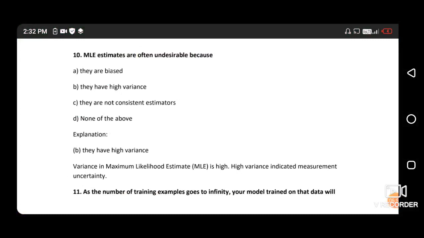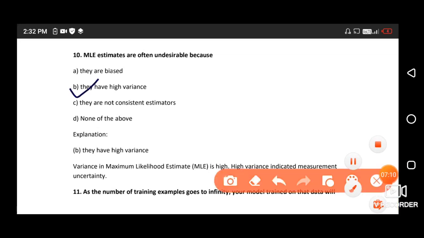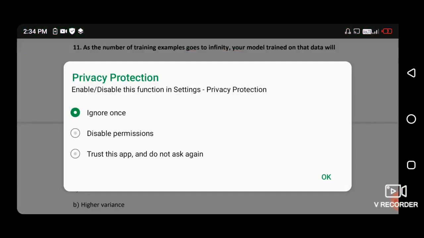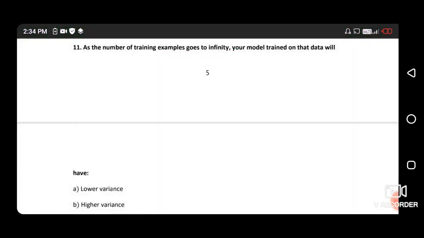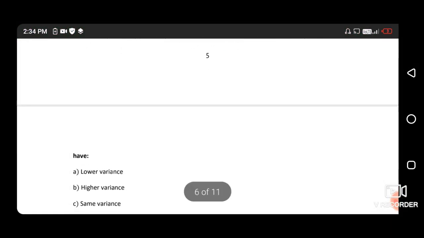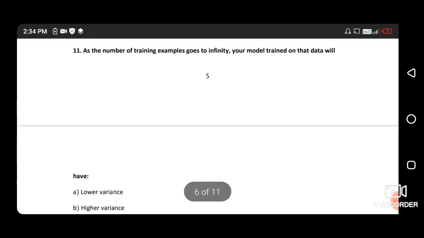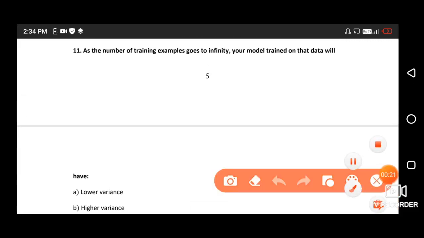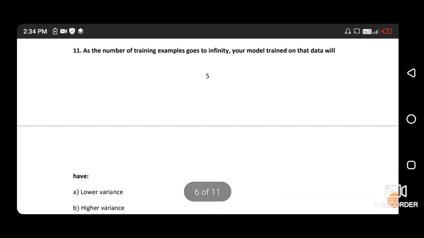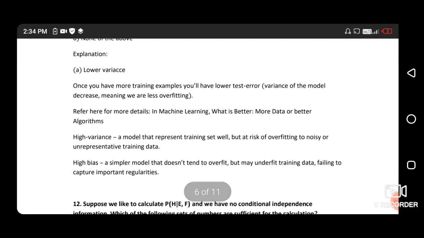Question 10. MLE estimates are often undesirable because MLE, which means maximum likelihood estimation, is undesirable because they have high variance. So the right answer is option number B. Next question, question number 11. As the number of training examples goes to infinity, your model trained on the data will have lower variance. So the right answer is option number A, lower variance. Next question. I have mentioned some explanation.